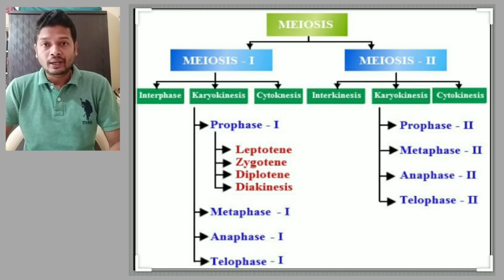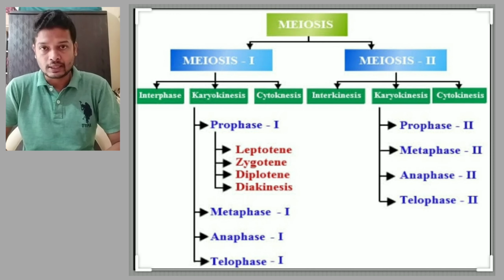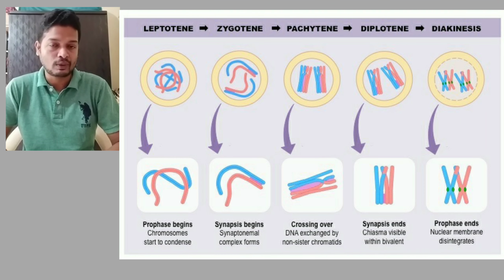In meiosis 1, prophase 1 is the longest stage. Prophase 1 is divided again into 5 stages: leptotene, zygotene, pachytene, diplotene, diakinesis. These are the 5 stages into which prophase 1 is divided.